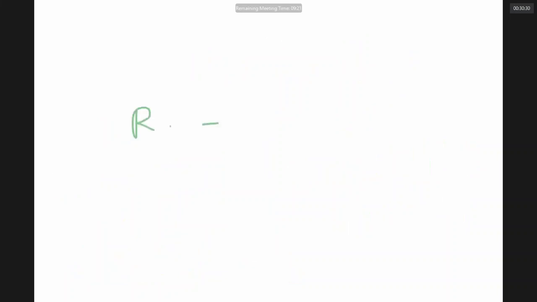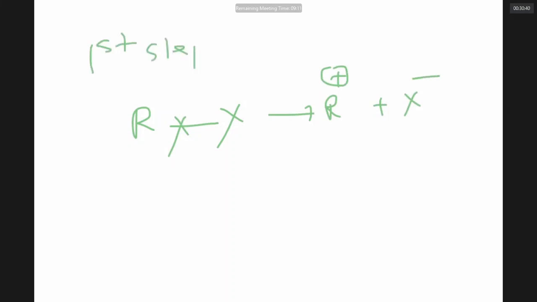Carbocation forms because first the R-X bond will break to give R plus and X minus. That is the first step. Unless the ex completely breaks and takes divorce, unless the existing husband gives a divorce, the lady is not going to marry somebody. It has some principle.